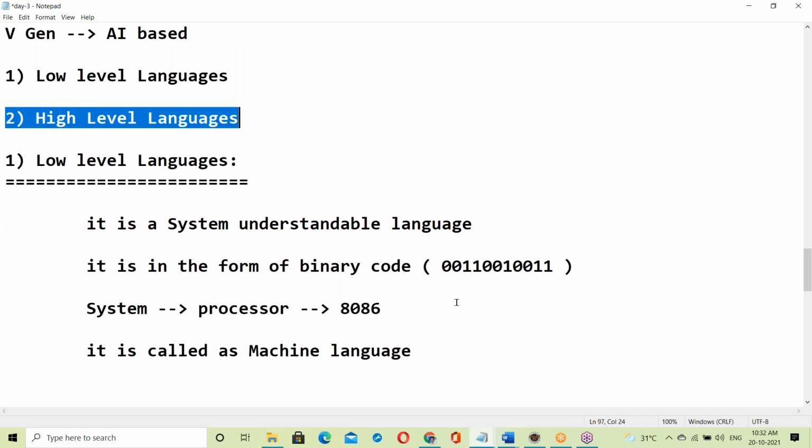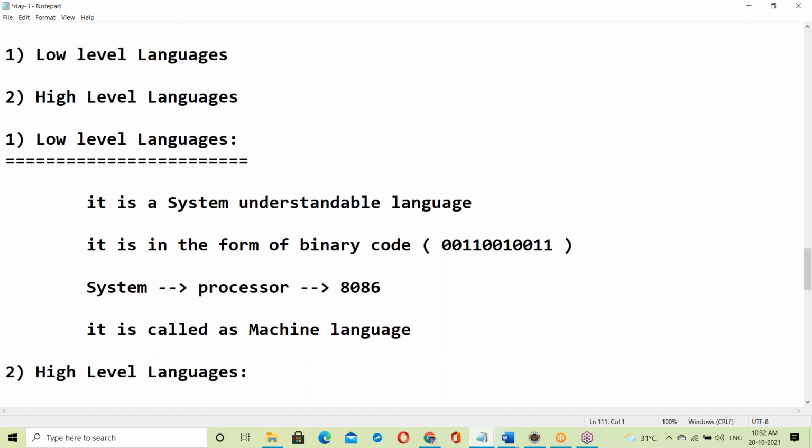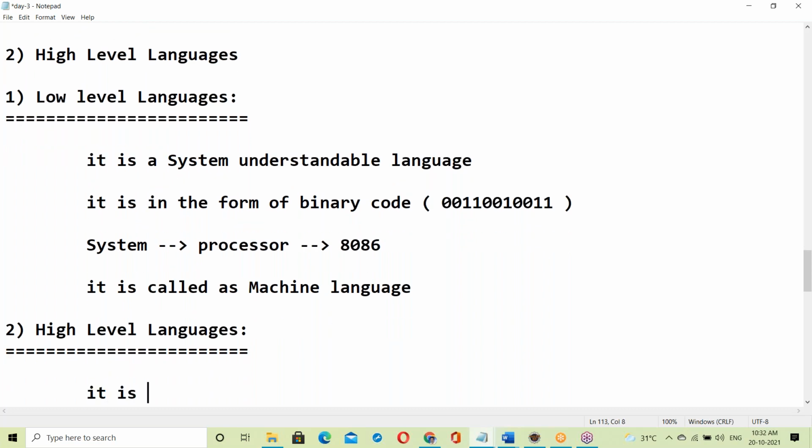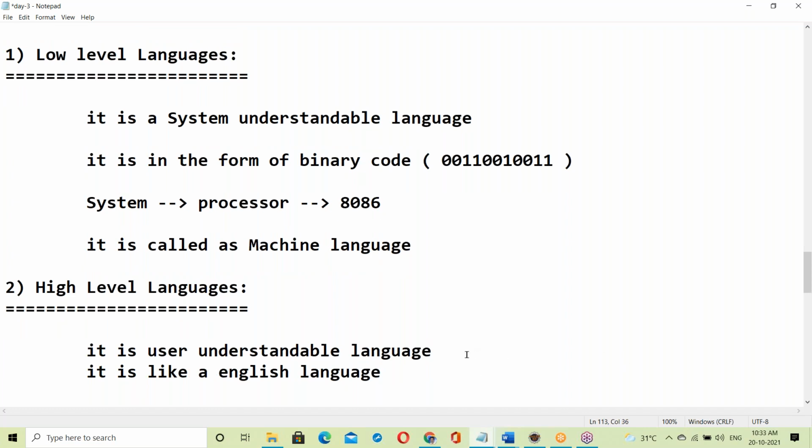Next, high level language. So what is high level language? It is a user understandable language. It is like English language.